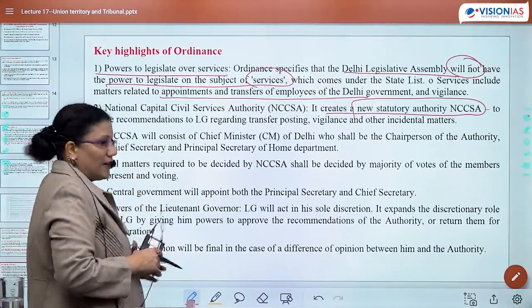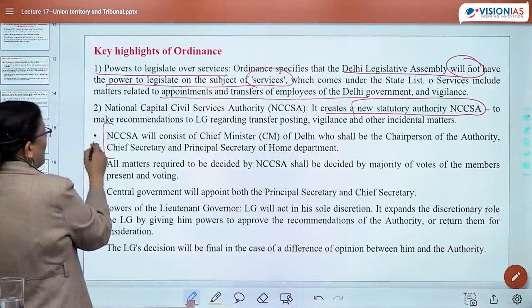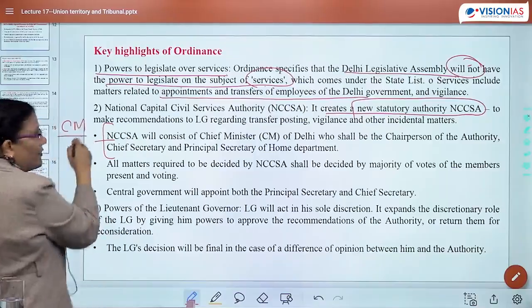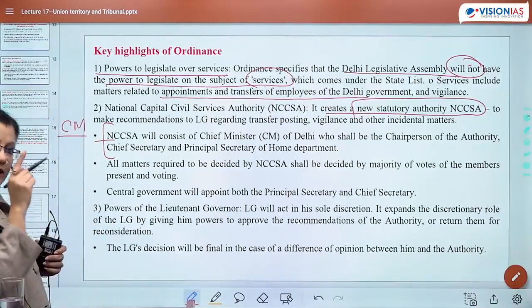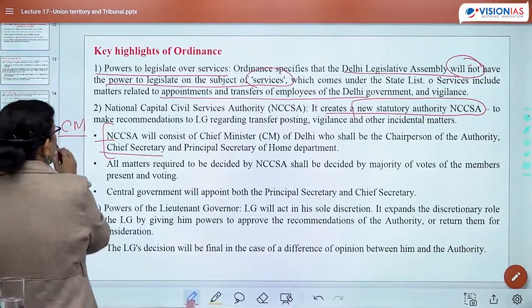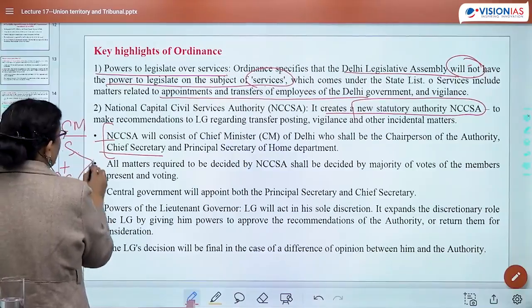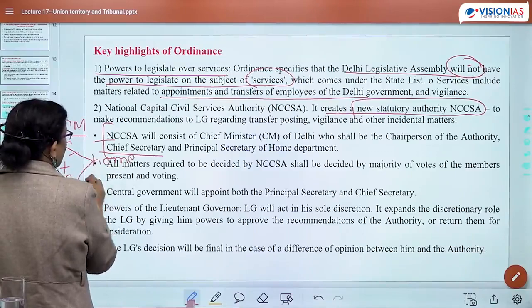This particular body, अब देखो body का composition is very interesting. The body will consist of CM of Delhi, who shall be the chairperson, right? It will also consist of Chief Secretary and also Principal Secretary of Home Ministry.